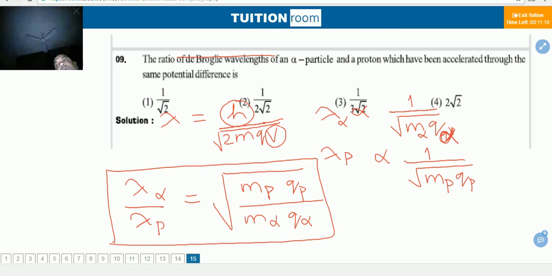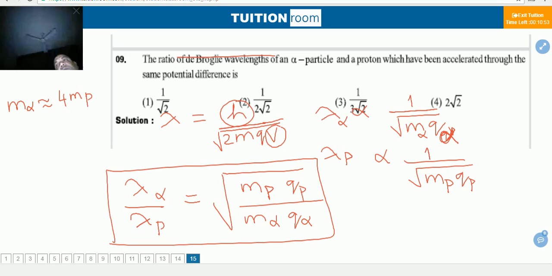Now this question requires some knowledge about alpha particles, beta particles. Mass of the alpha particle is approximately 4 times the mass of the proton, because alpha particle is nothing but a doubly ionized helium atom.